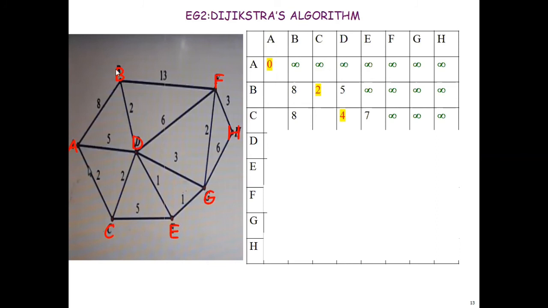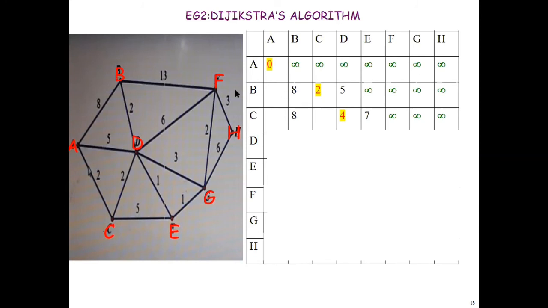D to B connection is there, D to F, D to G, and D to E. These are the connections. So what is the minimum distance from A to D? That is 4. 4 plus 2, that is 6. B had weight 8. That should convert to, because the distance to D is 4 and the edge weight is 2. So 4 plus 2, 6. So distance to B will update to 6.